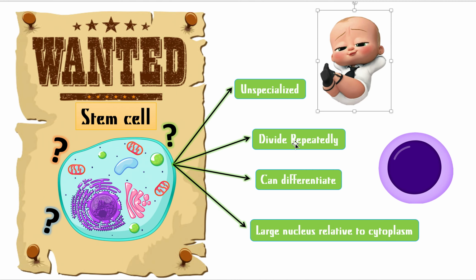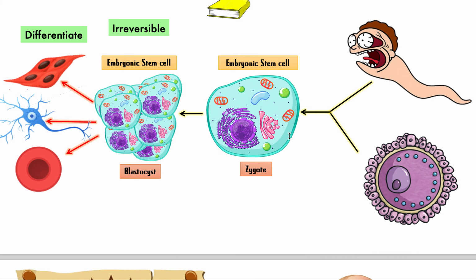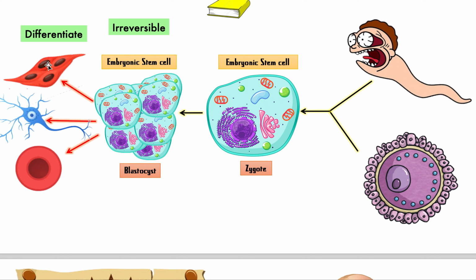They divide repeatedly. So these are the 4 most important characteristics that you need to know. They can divide repeatedly. That means they can divide many more times than adult cells. Because these right here are adult cells, for example, and they are fully differentiated cells. They don't divide as much anymore because they will get old. Maybe they divide once or twice, but they will get old and die and then get replaced by another stem cell and so on, right? The old will die and the new stem cells will come in. So that's the main difference.